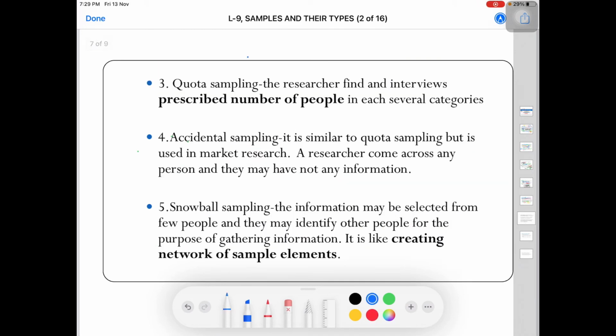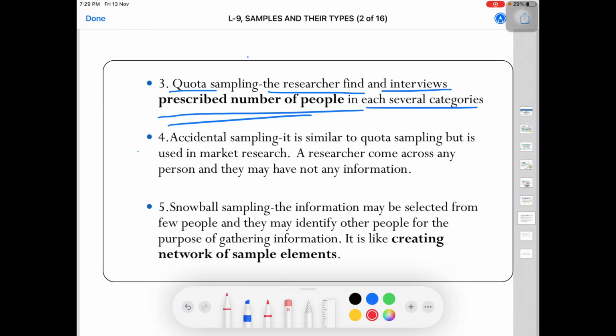The next one is quota sampling. Under quota sampling, the researcher finds and interviews a prescribed number of people in each of several categories. Whatever the prescribed number of people is, that number can be accommodated for collecting the data.